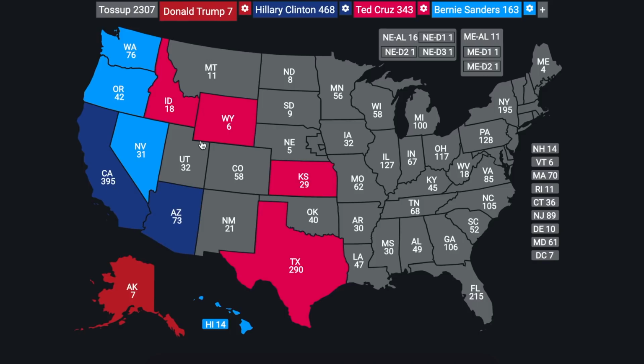As for the states of Utah and Montana, those will both go to Donald Trump. He won the 2016 primary there. He will also win in North Dakota, South Dakota, and all of Nebraska's electoral votes. So those all go to Donald Trump. He now holds 86 electoral votes. That is the least of any of the four candidates right now, but I doubt that will last for all that long.